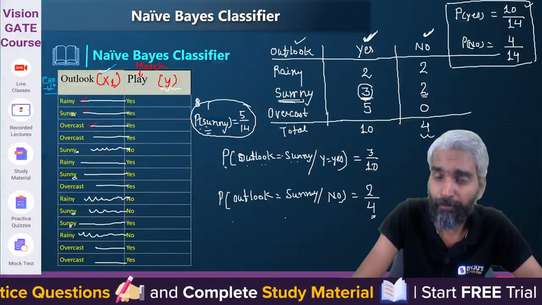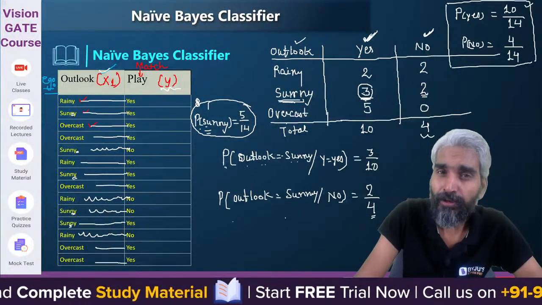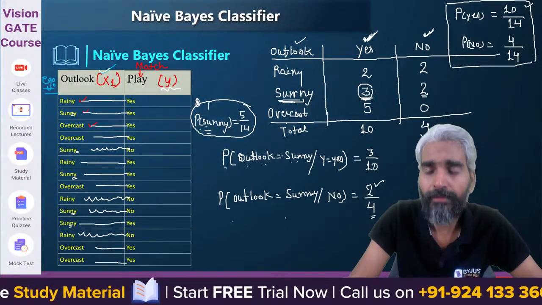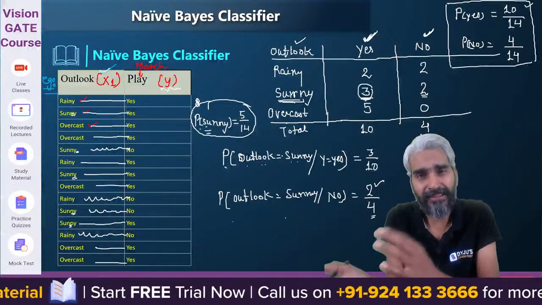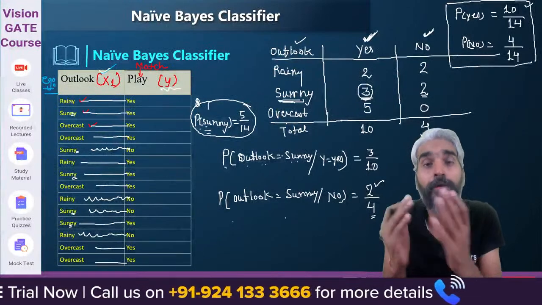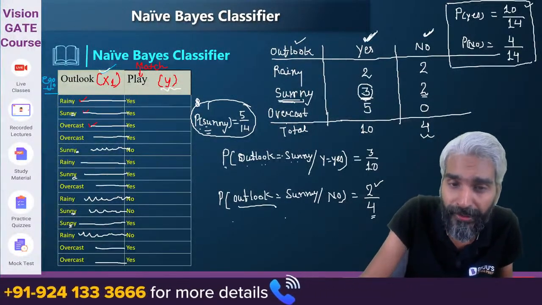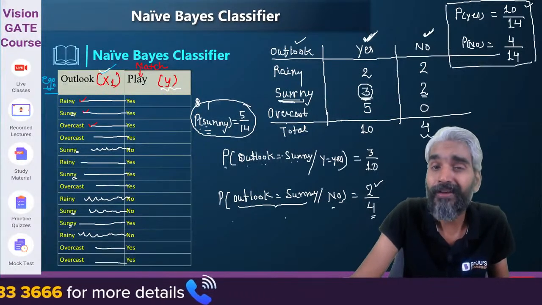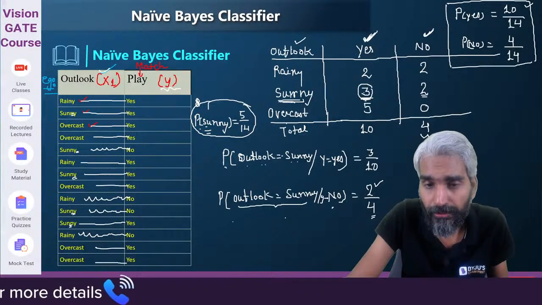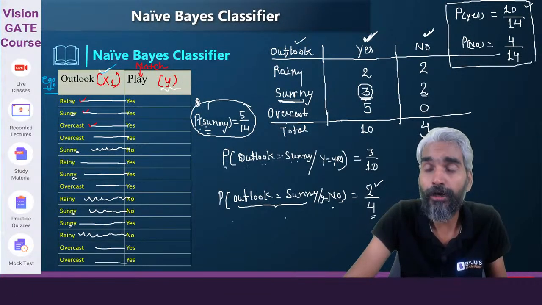So this is the total number of cases when the class was no, and out of all the scenarios when the class was no, the outlook was sunny in some. So what is the probability of outlook equals sunny given y equals no, that is, the match is not played?